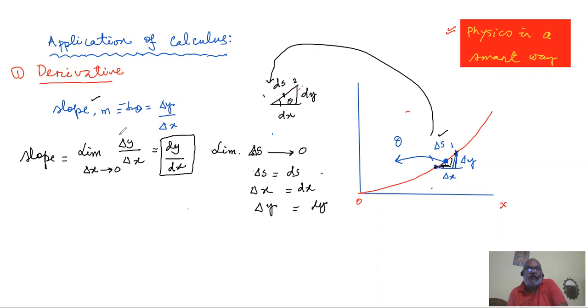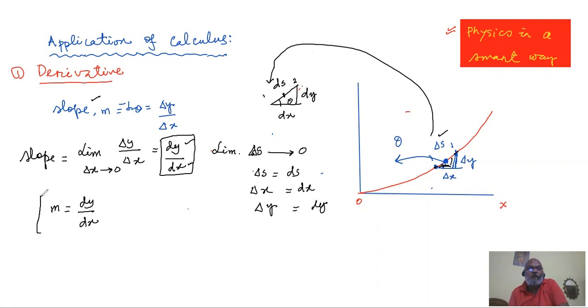And the moment we see that dy by dx, we know derivative has automatically come in without our realizing it. So slope at a particular point of a curve is equal to dy by dx.